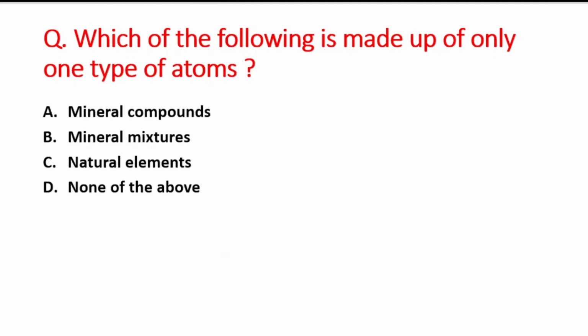Next question is which of the following is made up of only one type of atoms? A option is mineral compound, B option is mineral mixture, C option is natural elements, and the last option is none of the above. So right answer is option C, that is natural elements.